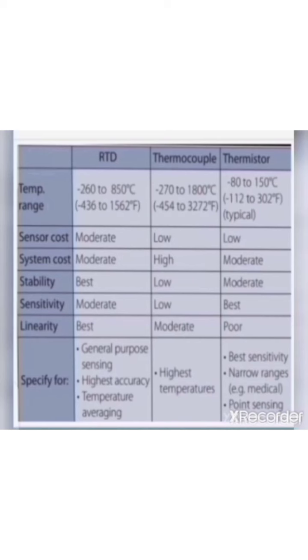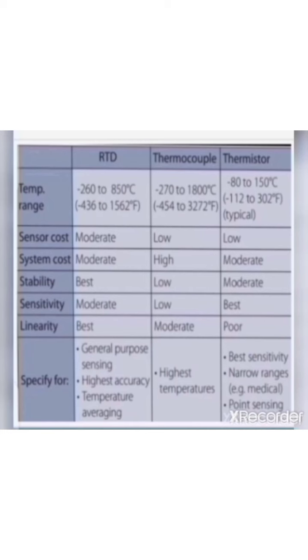What is the difference between RTD, thermocouple and thermistor? Let's have a look at the temperature range. RTD has a temperature range of -260 to 850. Thermocouple, -270 to 1800 degrees C. Thermistor, -80 to 150 degrees C.